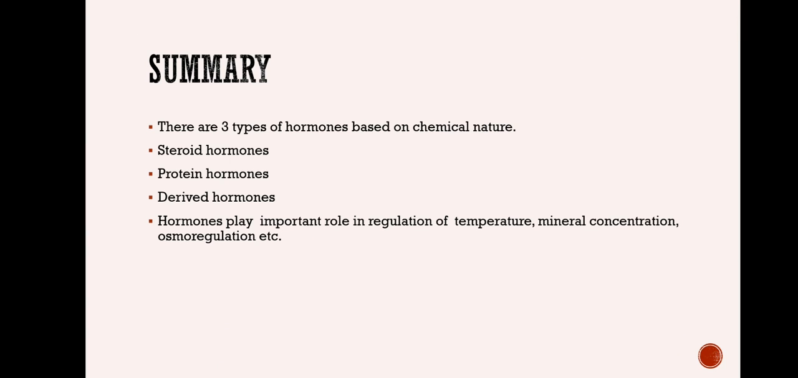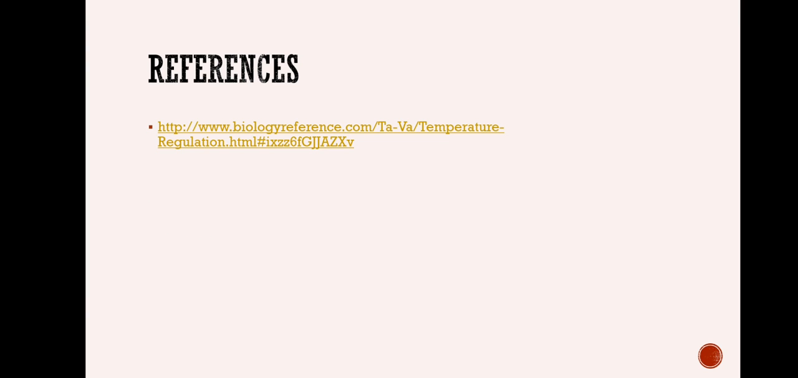So in this session we have seen there are three types of hormones based on their chemical nature: steroid hormones, protein hormones, and derived hormones. And we have also seen that hormones play a very important role in regulation of temperature, mineral absorption or concentration, and osmoregulation, including glucose.